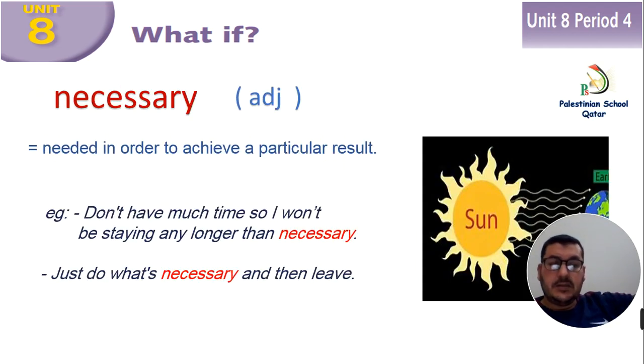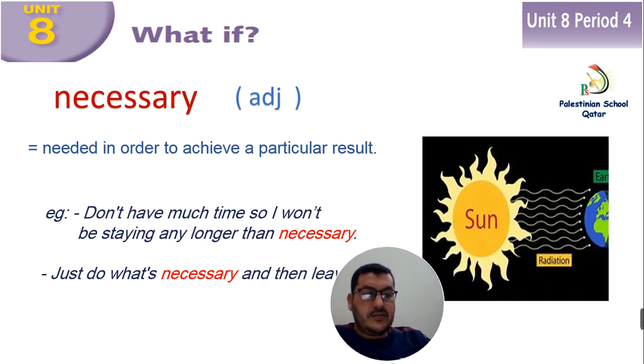After material we have necessary. It is an adjective, and when you look at the picture, everybody, you can see how the sun is very important to the earth. It is necessary. The earth needs the heat of the sun, so the heat of the sun is necessary to the earth.